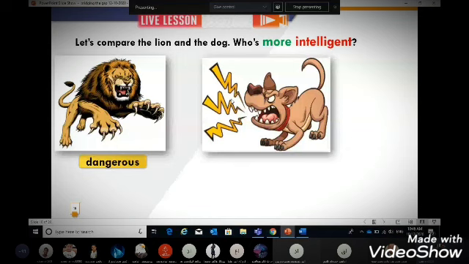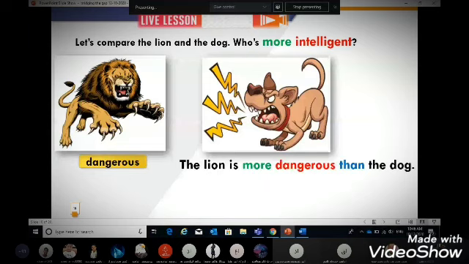But if we want to compare the lion and the dog, which animal is more dangerous? Sorry, here the question is not correct. It's the previous question. Who's more intelligent, Hamad or Khalid? So, which animal is more dangerous? Of course, it is the lion. So, what do we say? The lion is more dangerous than the dog.